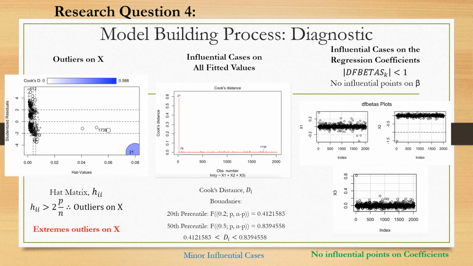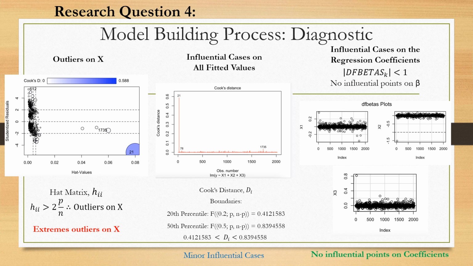On this slide, we can see that the hat matrix, hii, is greater than 2 times p over n, therefore indicating that there are extreme outliers on X. For the Cook's distance, we found the boundaries to be 0.4121583 and 0.8394558 for the 20th and 50th percentile respectively.